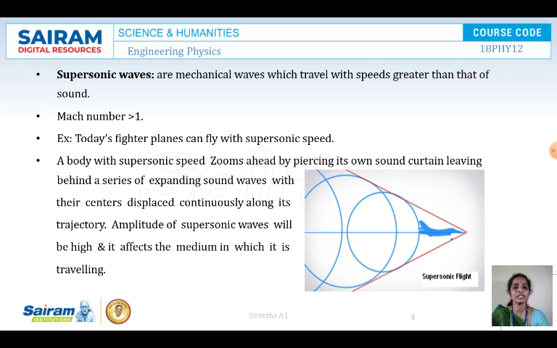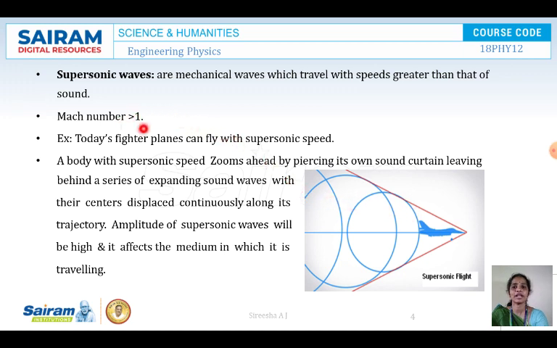Here you can see in the diagram, an aeroplane is moving fast. Later on the waves are moving. First, in this diagram you can see the object is moving faster and the sound waves are going back. Here what is happening? The denominator is less and the numerator is more. The object is moving at a higher speed. So here the Mach number is greater than 1.